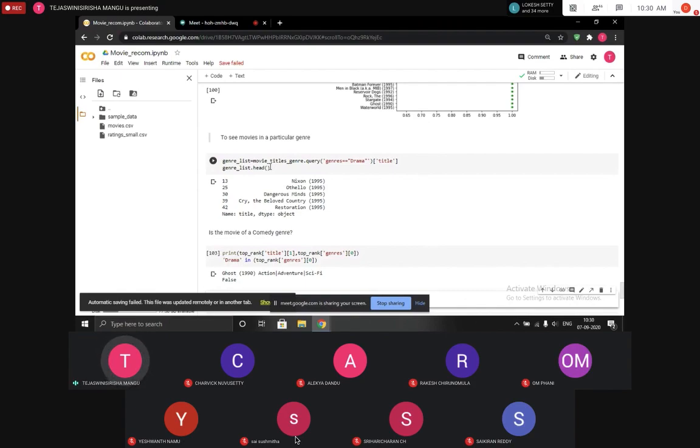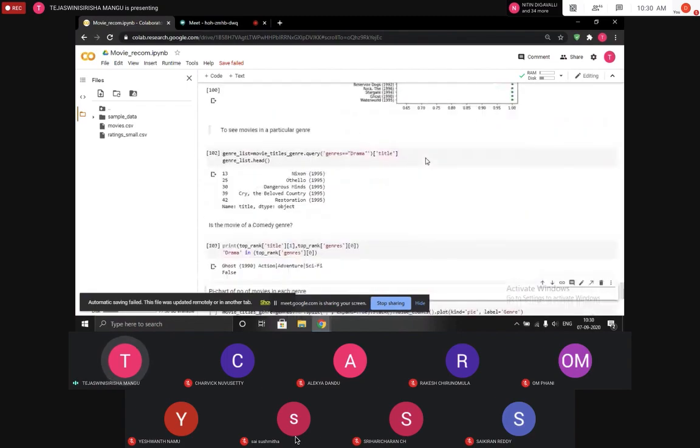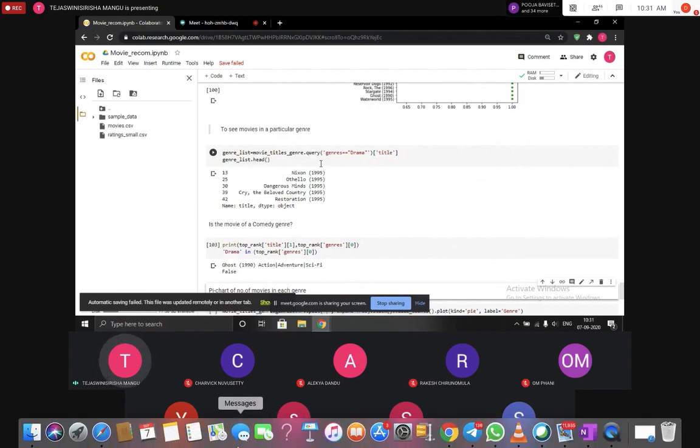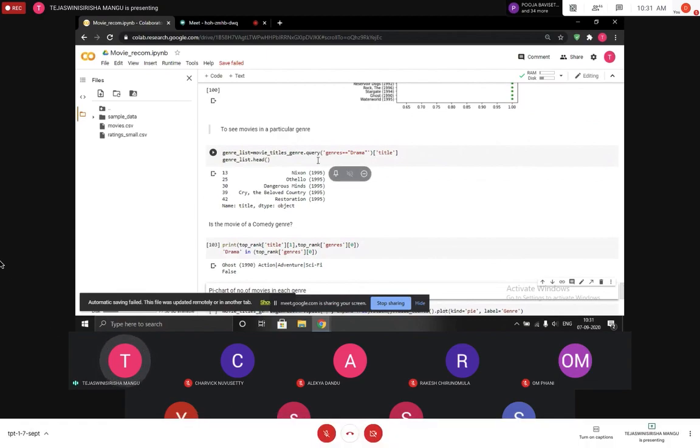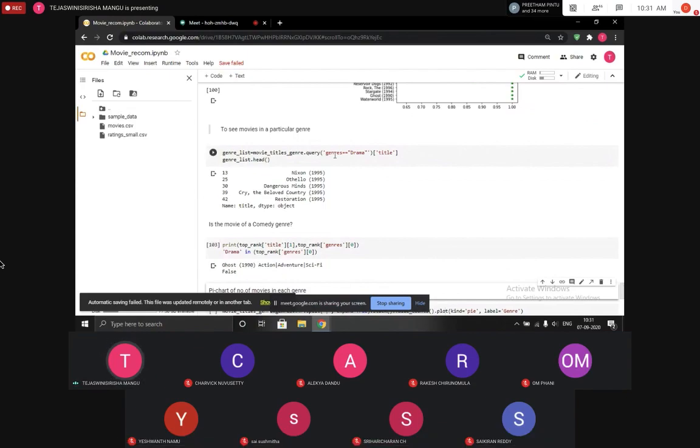I actually wanted to do it, but this data set didn't allow me to, because here you can see that they are in the form of strings, so it needs a little more work. We need to create a different data set which is helpful in that. That is why I've made it into two separate parts, so that we can understand that we can also do it based on genre.